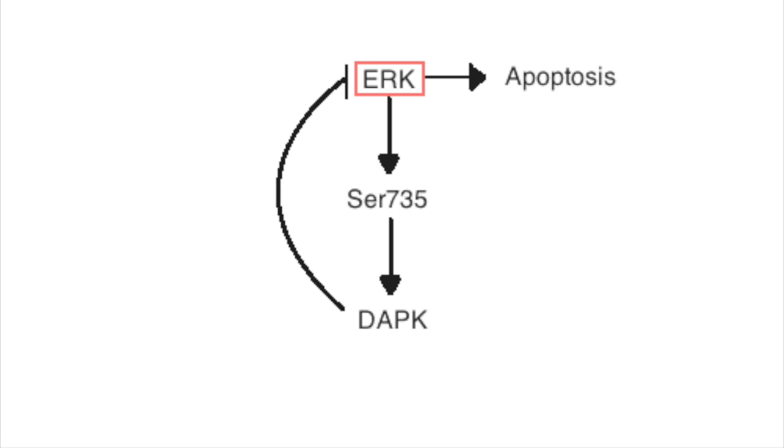Interestingly, a reciprocal regulation between DAPK and ERK has been revealed. The death domain kinase interactor, ERK, phosphorylates Ser735 to activate DAPK, causing an increase in DAPK catalytic activity. Conversely, DAPK blocks ERK nuclear translocation. Since the function of ERK in promoting cell survival is mainly associated with its nuclear localization, retention of ERK in the cytoplasm would block ERK's survival signal. Thus, the ERK-DAPK complex constitutes a positive feedback loop to promote apoptosis.